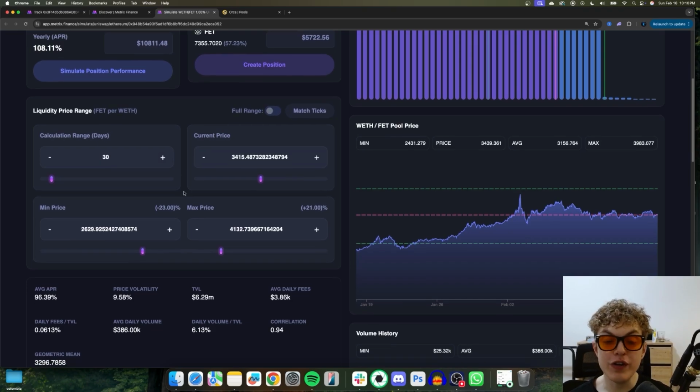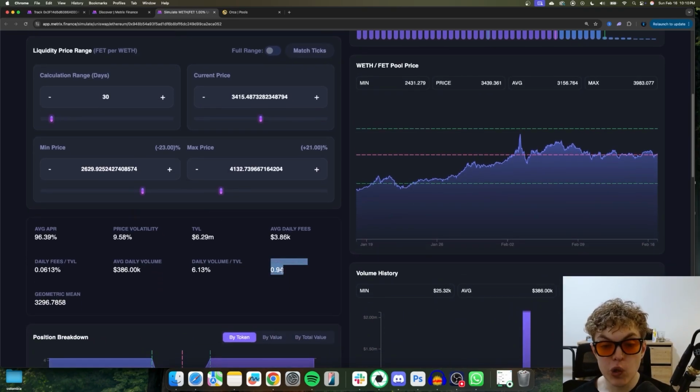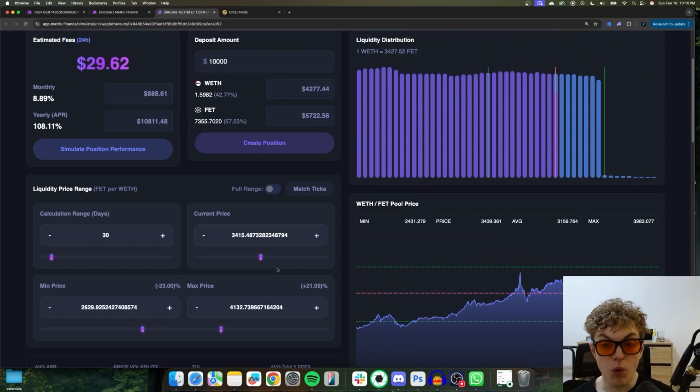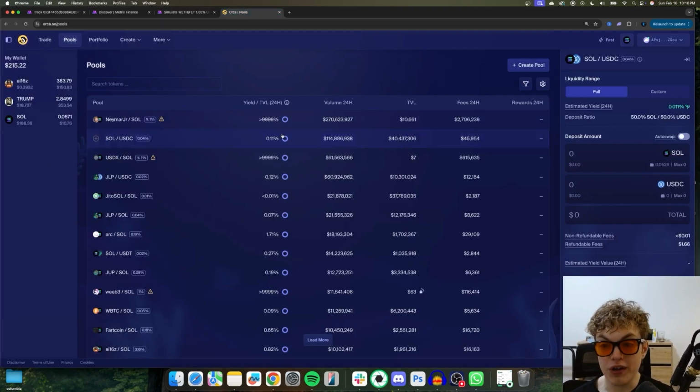You can see other very important information, such as the correlation. Of course, it's very important to know how correlated the assets in the liquidity pool are. And if you're over on Orca or Uniswap viewing the pools, you can't see this crucial information. Also here, look, when I'm looking at this Solana to USDC pool on Orca, I don't see any information about the fee history, the volume history, etc.